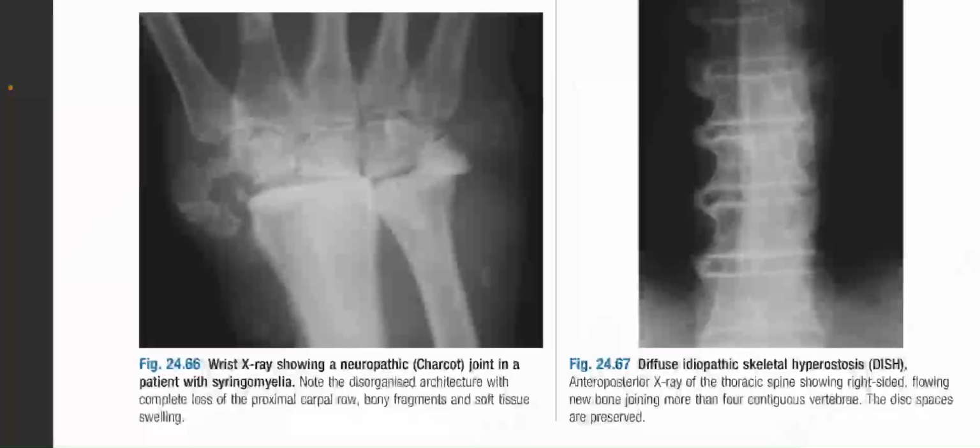Figure 24.66 shows a wrist X-ray showing a neuropathic Charcot joint in a patient with syringomyelia. Note the disorganized architecture with complete loss of the proximal carpal row, bony fragments, and soft tissue swelling.